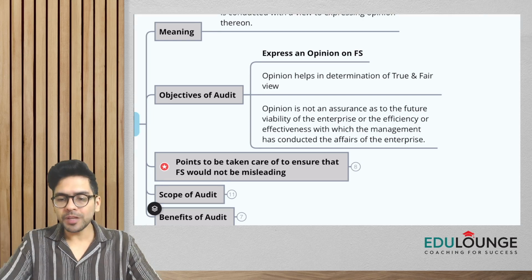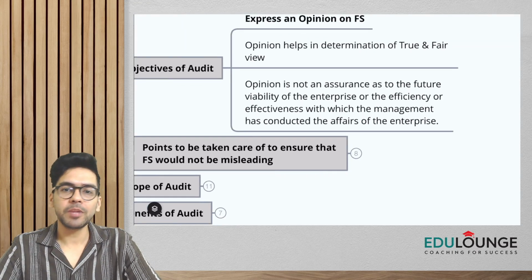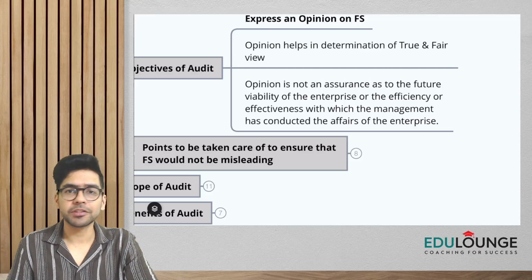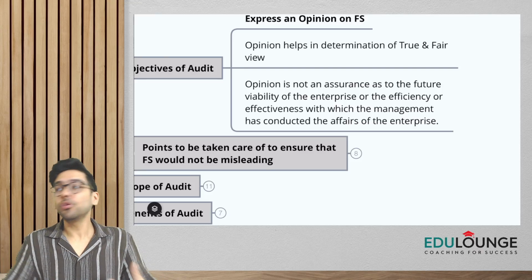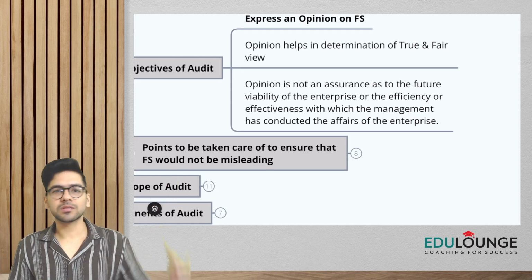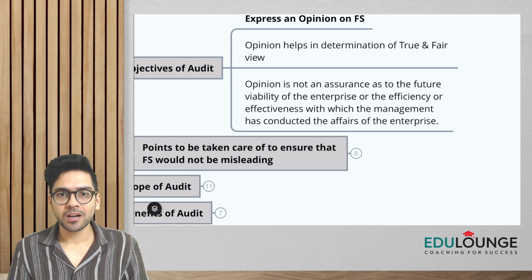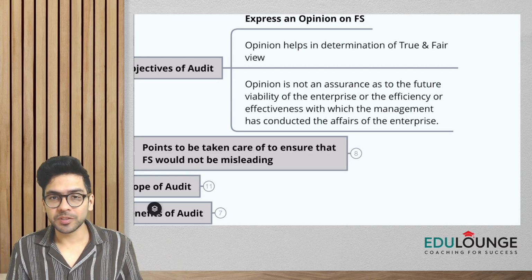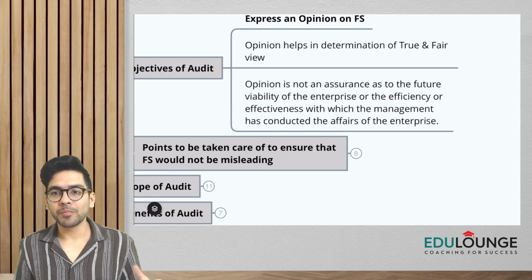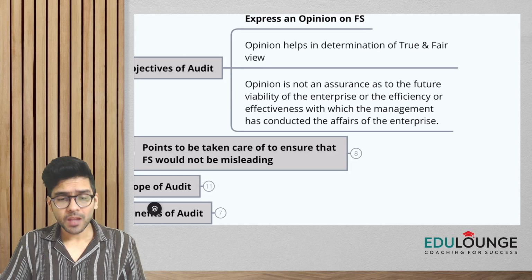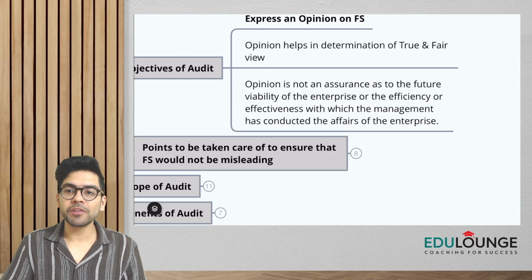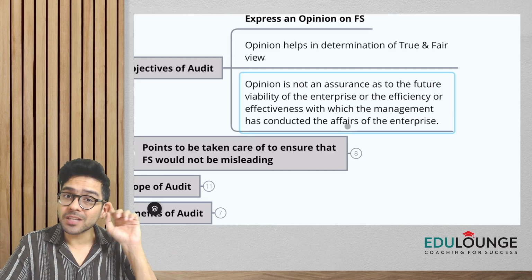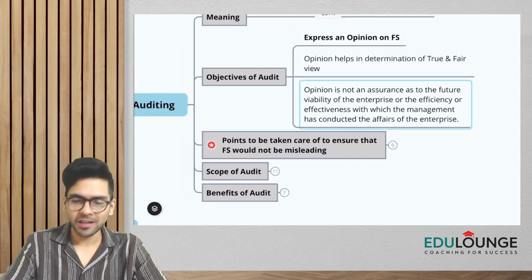So there is one line here: opinion is not an assurance as to future viability of the enterprise or the efficiency or effectiveness with which management has conducted the affairs of the enterprise. A lot of people who don't know much about auditing might think, oh, these financial statements have been signed by a chartered accountant, so of course it would mean that management has done its business properly, they have conducted the affairs of the company with effectiveness and efficiency. No, this is not what we check or give an opinion on. Our opinion is only restricted to whether the financial statements are giving a true and fair view or not. Done. Very basic things.